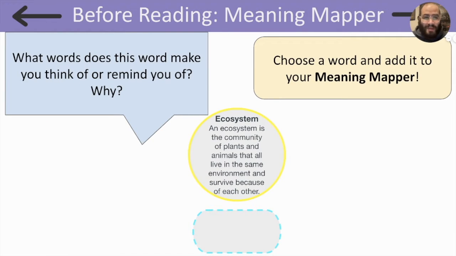In the middle of our Meaningmapper, we have our focus word, ecosystem. An ecosystem is the community of plants and animals that all live in the same environment and survive because of each other. What words does this word make you think of or remind you of? Add that to your Meaningmapper. I added the word community, because an ecosystem is a community of plants and animals that all live together and survive because of each other.